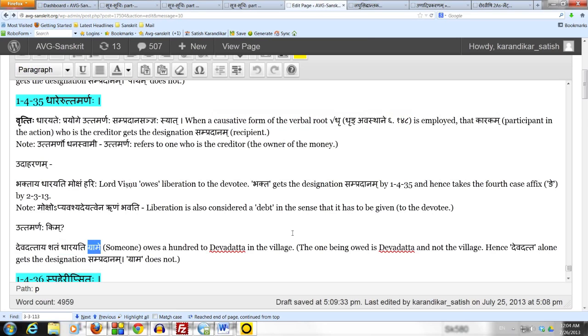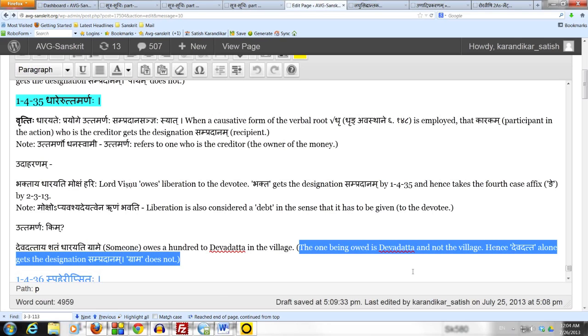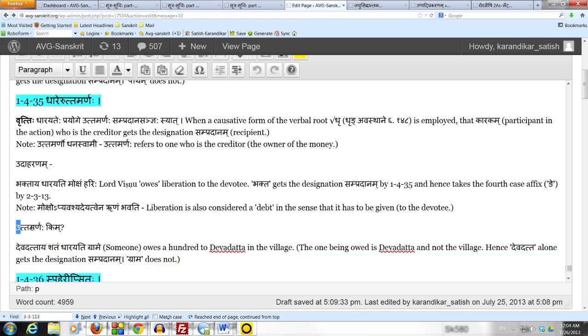The village is not the creditor. Hence Devadatta alone gets the designation sampradanam because he is the one who is owed. He is the creditor. And grama does not get the sampradana sanya. So that is why the sutram says Uttamarnaha. So it's not enough that a causative form of the verbal root dhru be used, but we should check who is the one who is being owed, who is the creditor. Only that karakam gets the sampradana sanya by this sutram 1435.